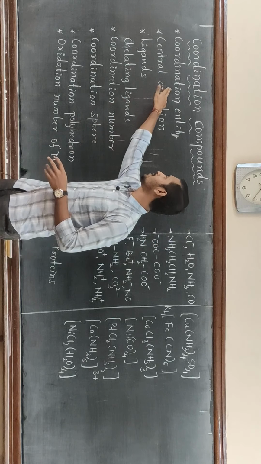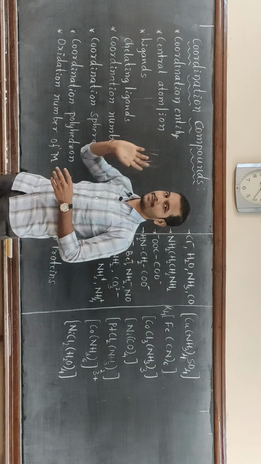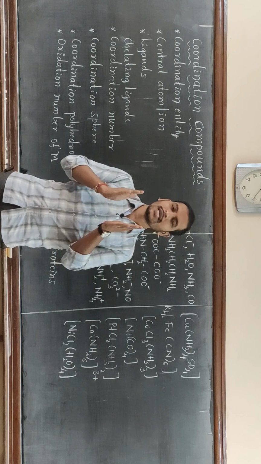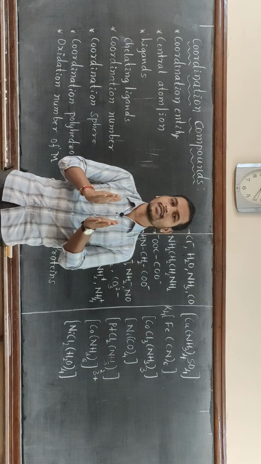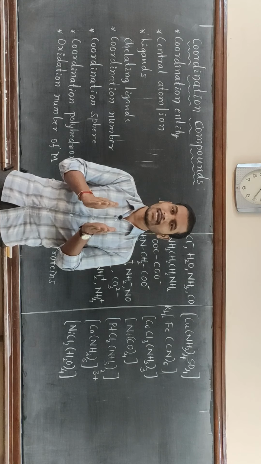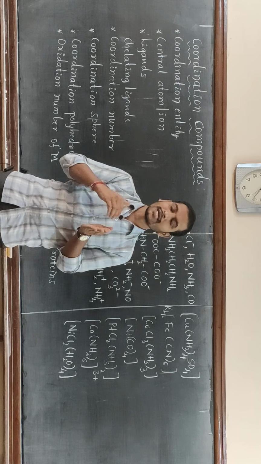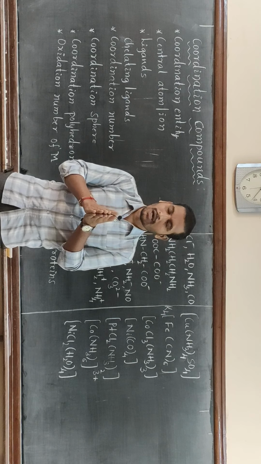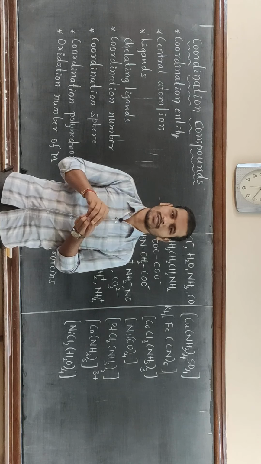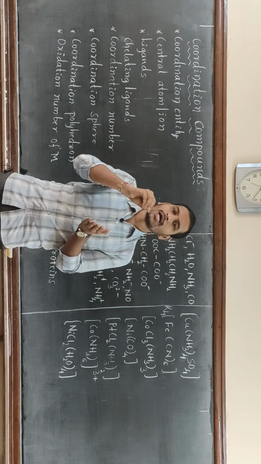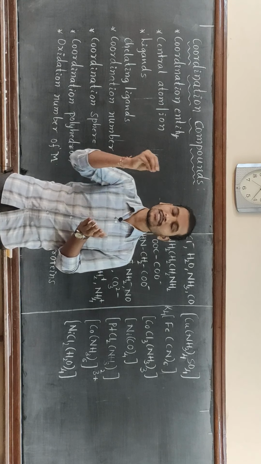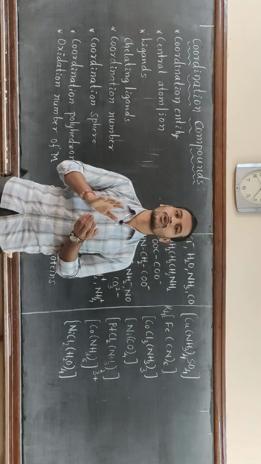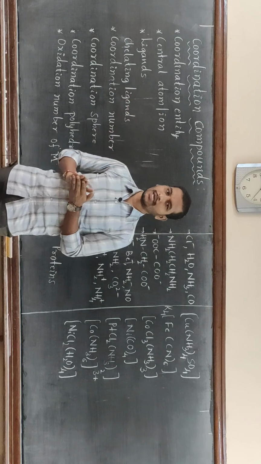First one is coordination entity. Here coordination entity is the portion which is present in a coordination compound, and it constitutes the central metal atom or ion along with the ligands, or along with the molecules or ions which are attached directly to the central metal atom or ion. That itself is called the coordination entity.